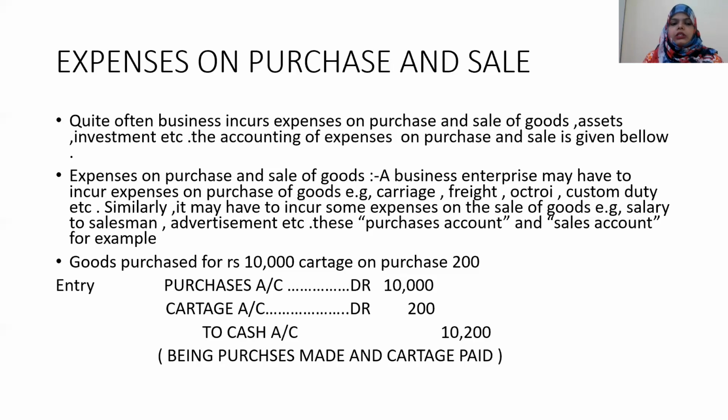These go under the category of purchase account and sales account. Goods purchase rupees 10,000, cartage on purchase rupees 200. So this is a charge, or cartage on purchase is 200. So purchase account debited 10,000, cartage account debited 200, to cash account 10,200.